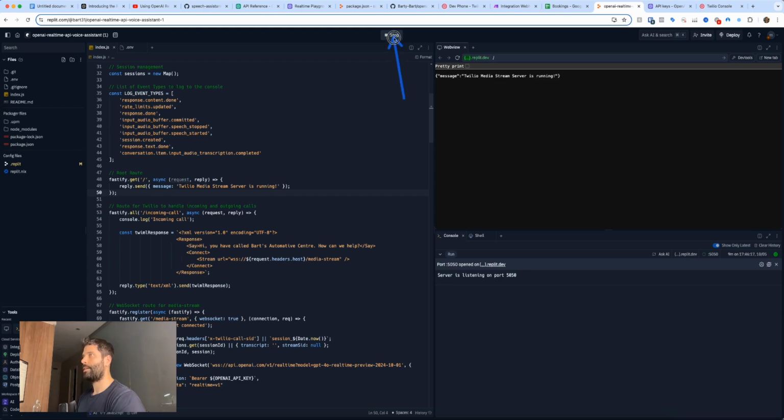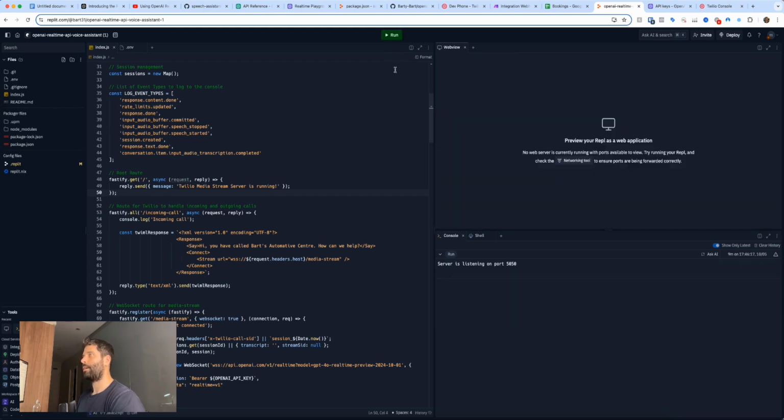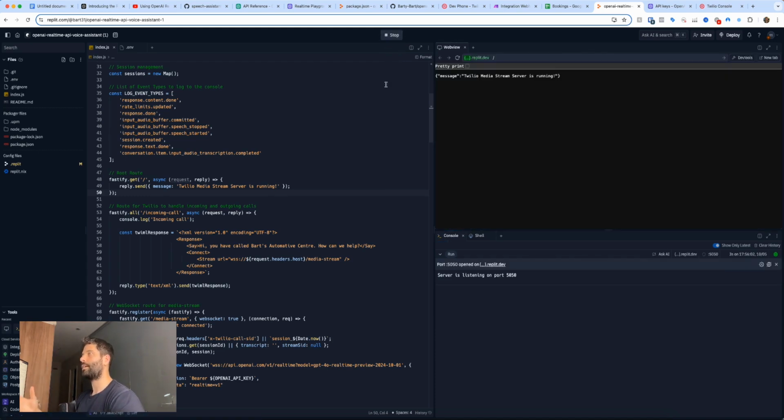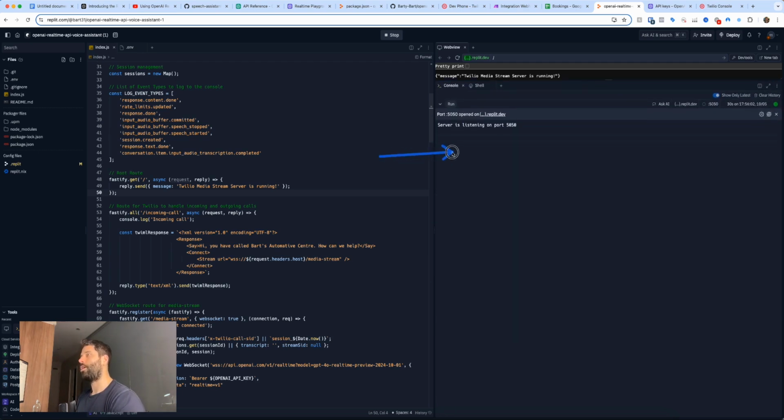So again, I actually just hit run here. But if you haven't hit run, I'm just going to stop this to show you. Just hit run here. And now we've got this running and it's available to access by the internet. So I want to make a phone call and we're going to be looking at these logs over here. So let me just make this bigger. And then we're going to be getting logs of whatever's happening in the code. So the first line should say incoming phone call.